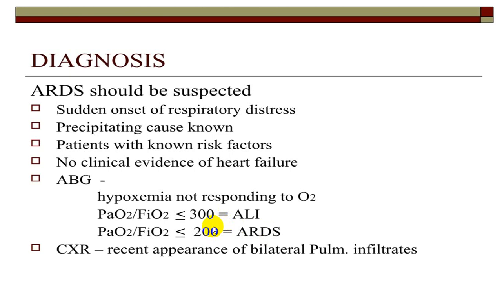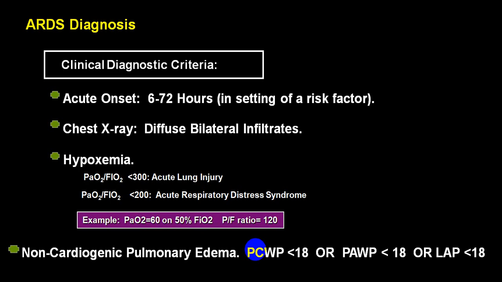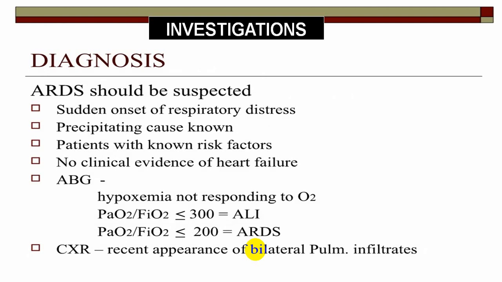If it is between 200 and 300, it is called mild. If it is between 100 and 200, it is called moderate, and if it is less than 100, we call it severe. And on a chest X-ray you get bilateral pulmonary infiltrates, which are also described as a ground glass appearance. We already spoke about all those things; the same thing is repeated here.